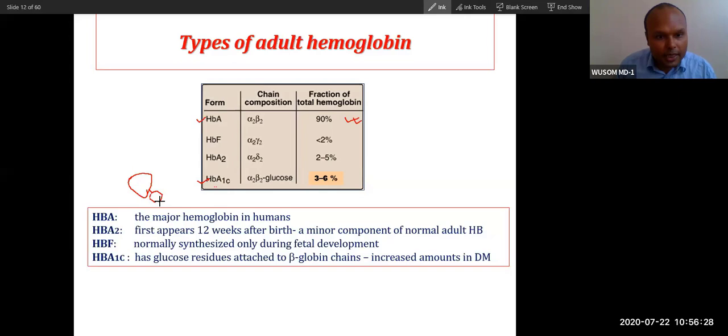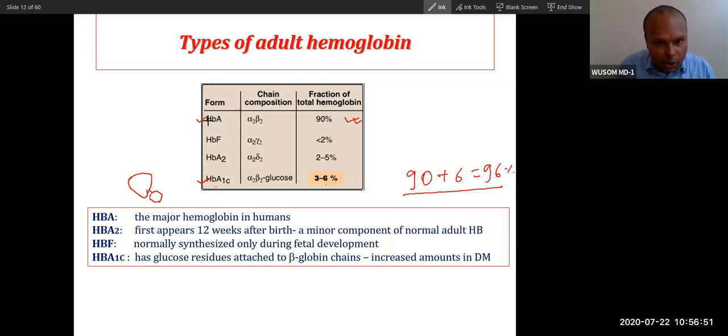Generally, glucose is present in our blood at a normal concentration, and some of the hemoglobin will bind with the glucose. That makes about 3 to 6%. If you add this 6 to 90, then it becomes 96%. So this is the percentage you can see.